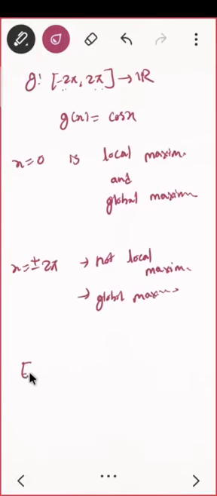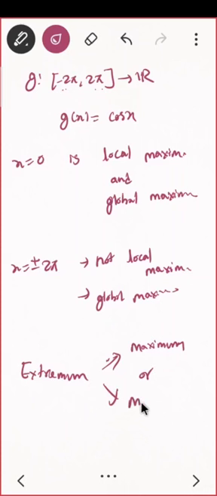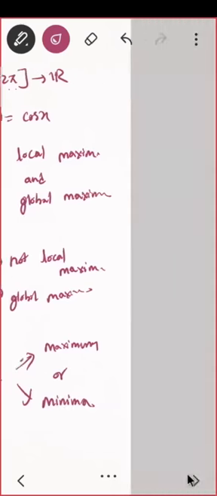Think about it. This maxima and minima are called extremum. If I say extremum, that means I'm talking about either maxima or minima. It is another name so that I can refer to any of them. In particular, you can take maxima or minimum. Okay, so let us do a theorem.